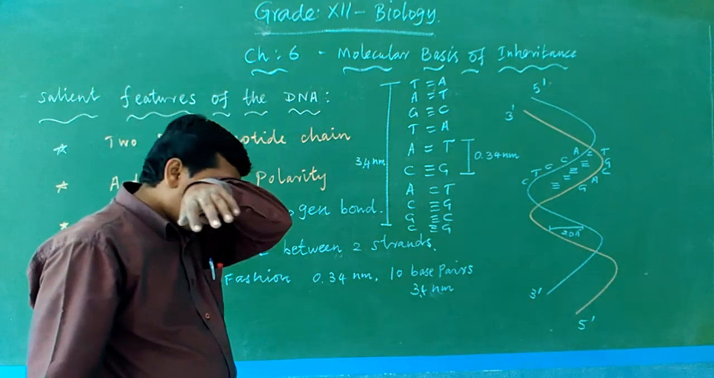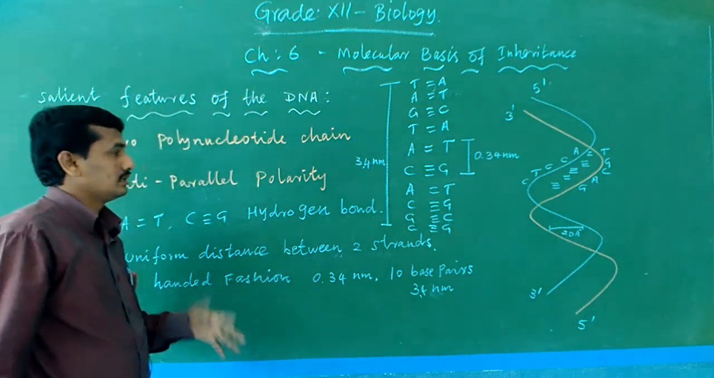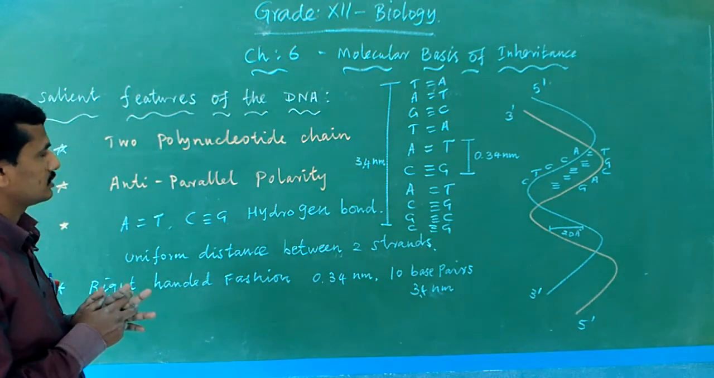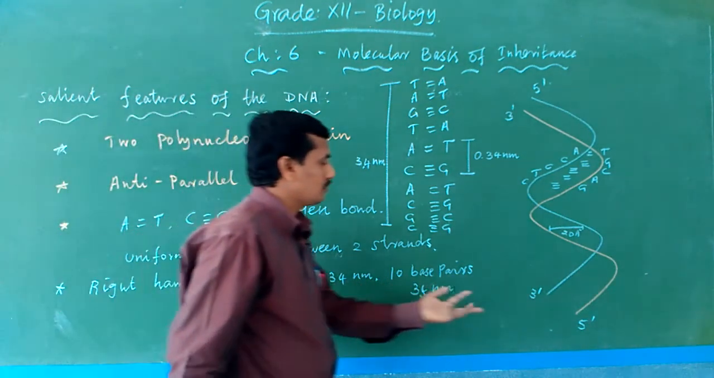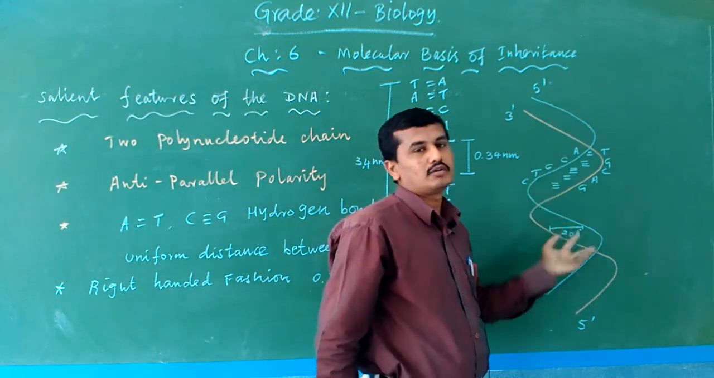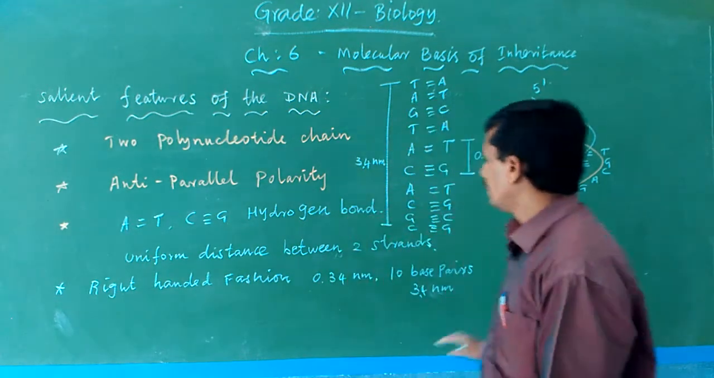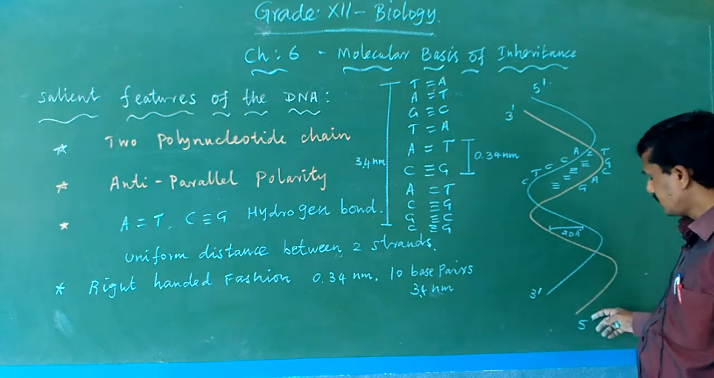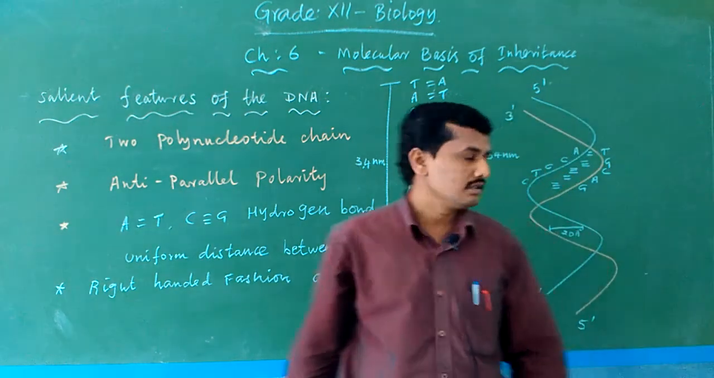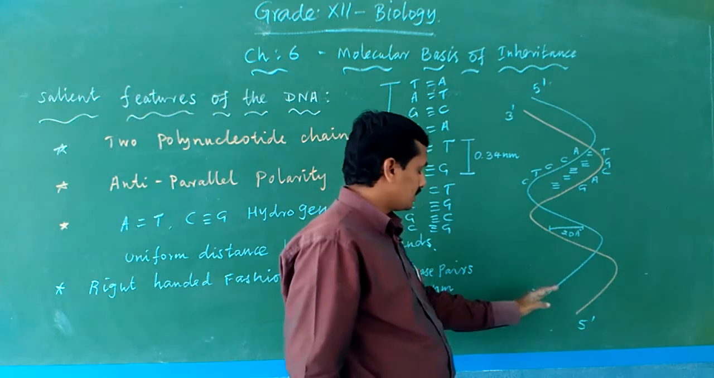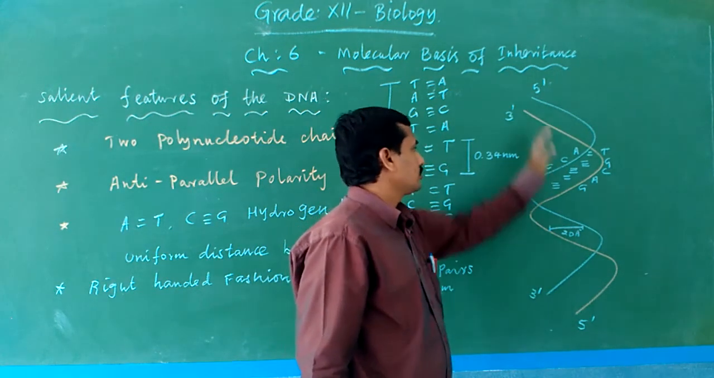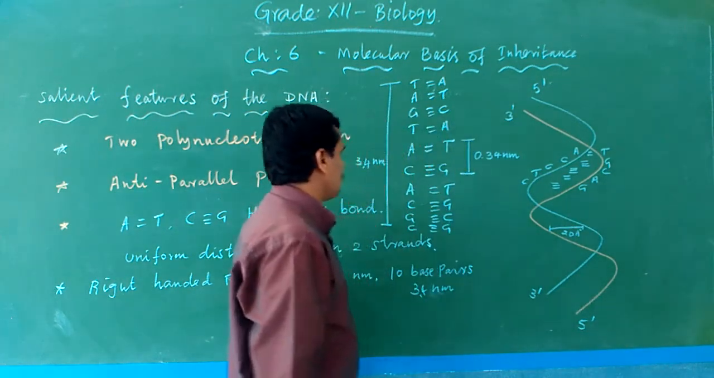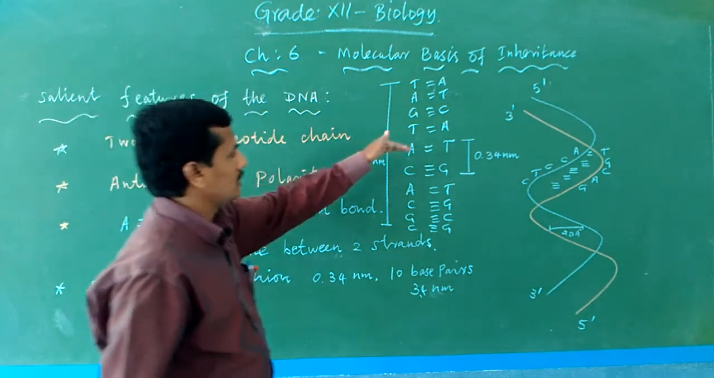Okay, Angstrom may be different from the nanometer. Among the salient features of the double helical structure of DNA, it is comprised of two polynucleotide chains. These two polynucleotide chains are anti-parallel. Anti-parallel means one chain runs from the 5' end to the 3' end, while the other chain of the helix runs from the 3' to the 5' end. That is, two nucleotide chains with anti-parallel polarity.